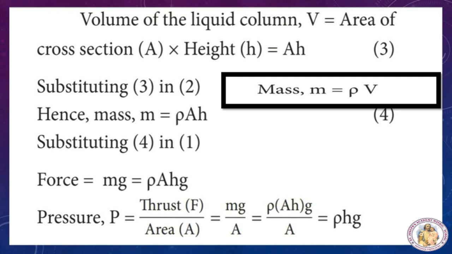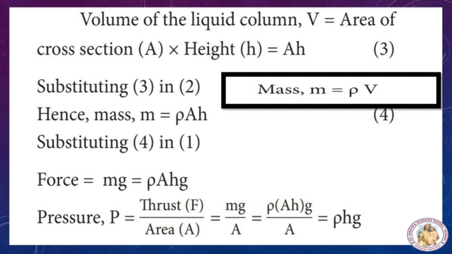Okay, now we want to find out the pressure. What is the formula for pressure? P is equal to thrust F by area A. Already we know the formula for force, M into G, and area is A. So what is the force that you want to substitute in this? Rho into A into h g, that's what we got, divided by A. The area of cross section A gets cancelled, so what you will get finally is rho into height into gravitation.